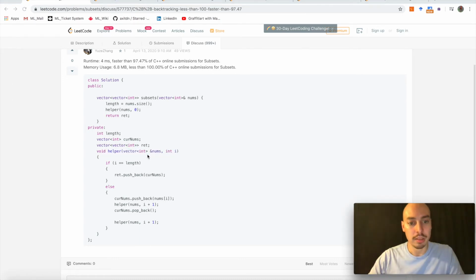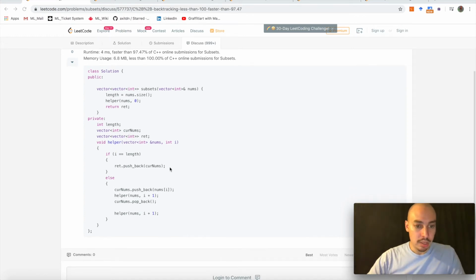It gets the vector of possible numbers, and it gets the number that we want to pass on, and that number is basically how many items have we put already in before we have reached the length. So the key thing where we look at here is those three lines. We have pushback, helper, and popback. Helper here being called within helper, so that's the recursion step.